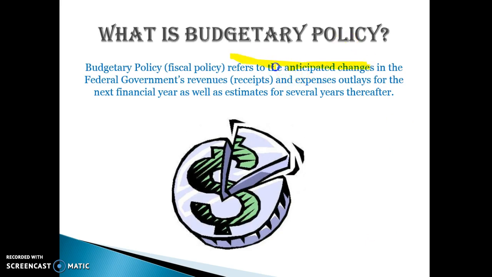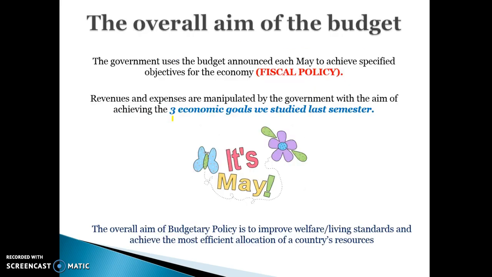So it's an estimate in May of each year. It's an estimate of the future revenues and expenditures for the government in the next financial year. So from July to June, as well as estimates for several years after. So budgetary policy is an estimate of the changes in revenues and expenditures for the next financial year and the years after that. The overall aim of the budget, which is announced in May each year,